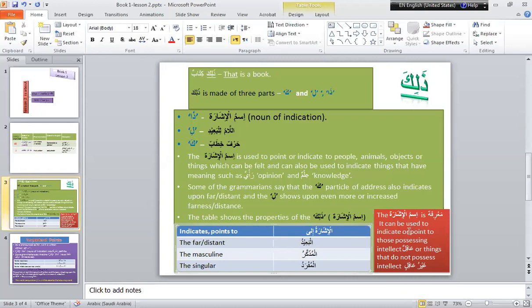As you can see, ismul ishara are always ma'rifa, and they are used to point towards either aqil, which has intellect, or things which do not have intellect, ghayru aqil.